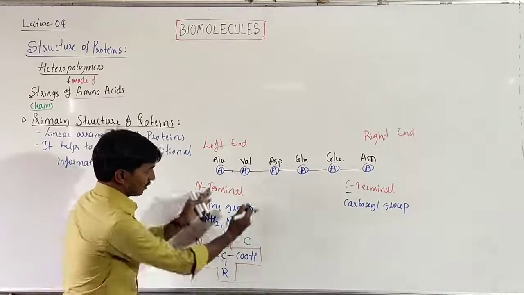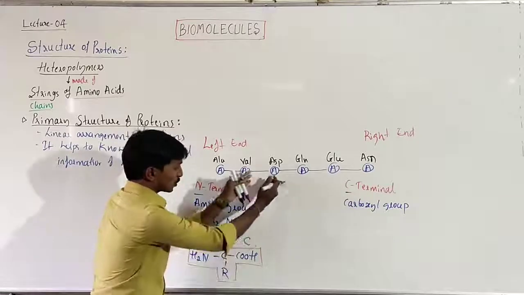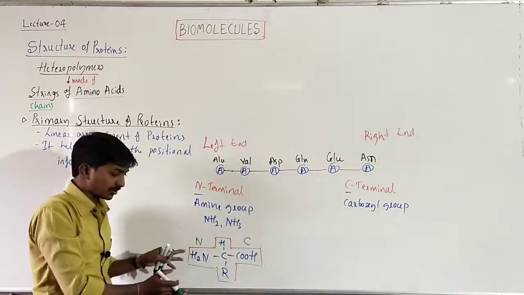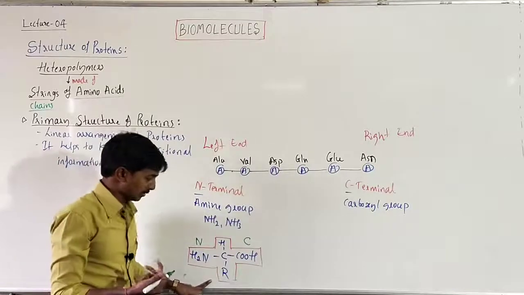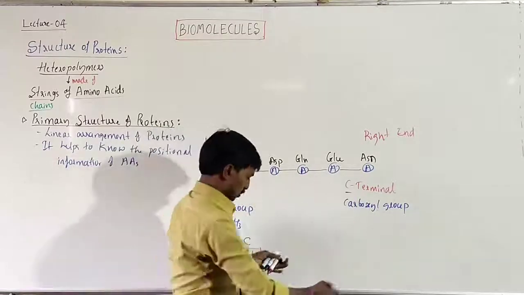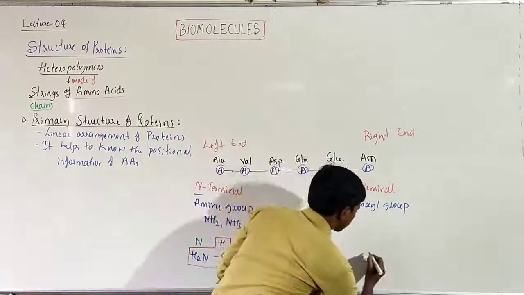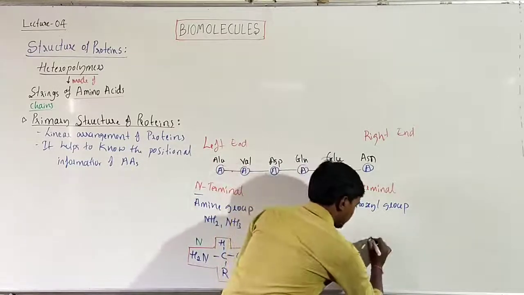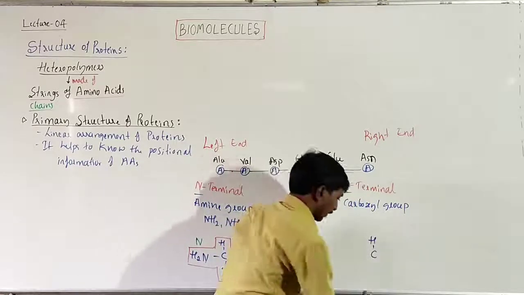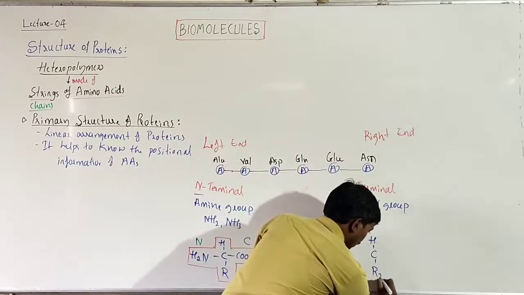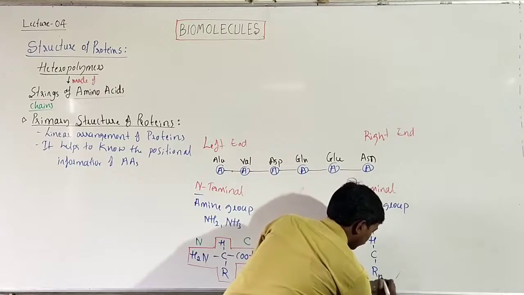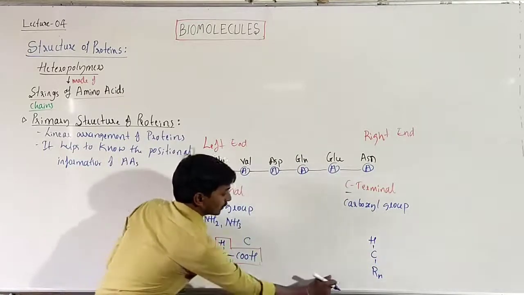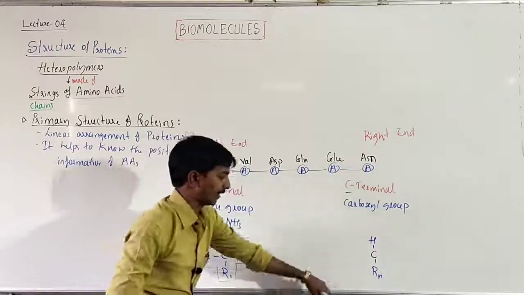Similarly, this also has the same structure. So all amino acids have the same structure, but just the R group is different. That's it, right? So we'll draw it for the last amino acid also. Similarly, the last amino acid has a carbon, which has hydrogen as one of the functional groups, and the variable group as R2. We'll take it as Rn, since R1, R2, R3, R4, R5, R6 and so on goes to Rn.